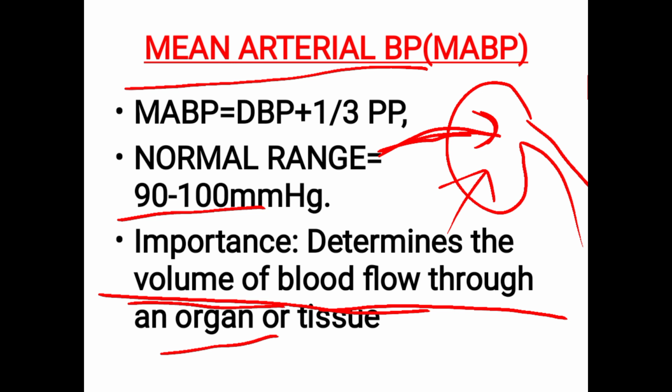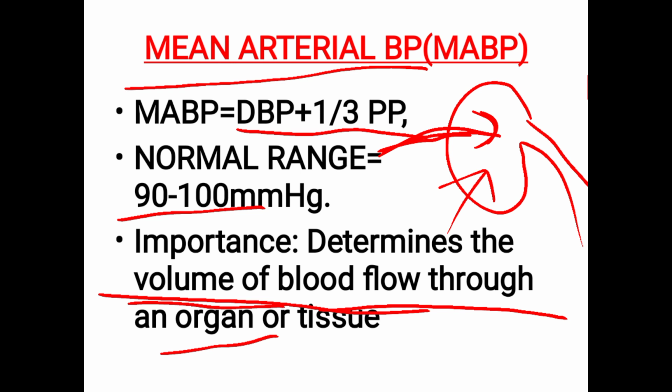So how do we calculate this? There is a formula, and usually they will ask this formula. It is diastolic BP plus 1/3 of pulse pressure. Pulse pressure, you know, is systolic BP minus diastolic BP, right?